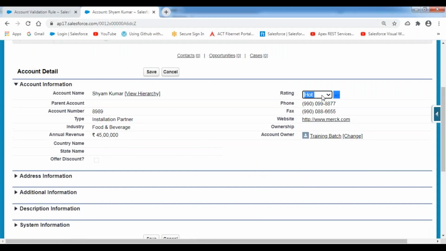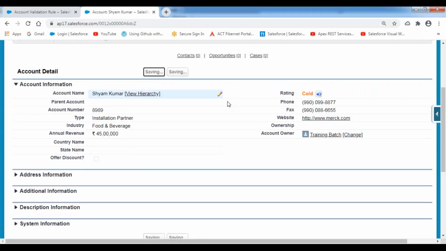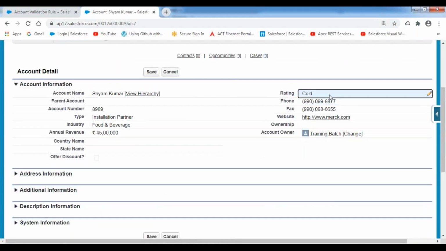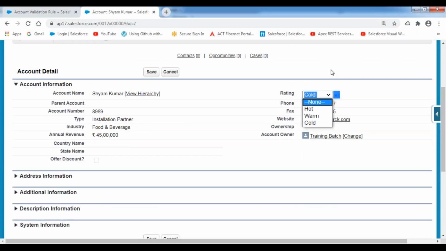Now I'm changing the value from hot to cold. Now it is accepting as it is here. Now I'm changing this value from cold to hot. The current value is cold. I'm changing this one, cold to hot. That means the previous value is cold, the new value is hot.